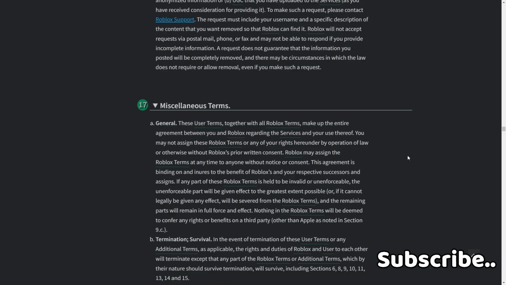This agreement is binding on the insurers to the benefit of Roblox and your respective successors and assigns. If any part of these Roblox terms is held to be invalid or unenforceable, that part will be given effect to the greatest extent possible, or if it cannot legally be given any effect, will be severed from the Roblox terms, and the remaining parts will remain in full force and effect. Nothing in the Roblox terms will be deemed to confer any rights or benefits on a third party other than Apple, as noted in Section 9C.